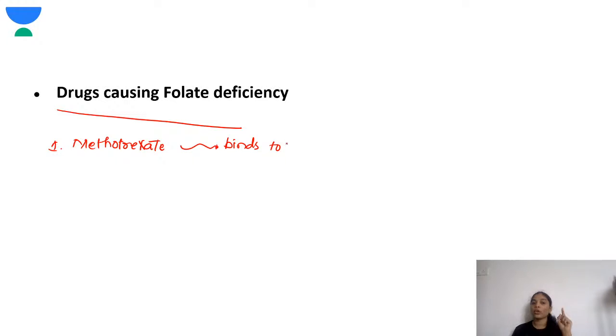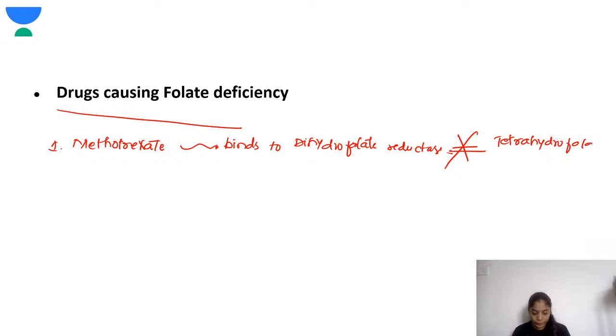So methotrexate binds to dihydrofolate reductase, thus preventing the formation of tetrahydrofolate, which is the active form of folate.